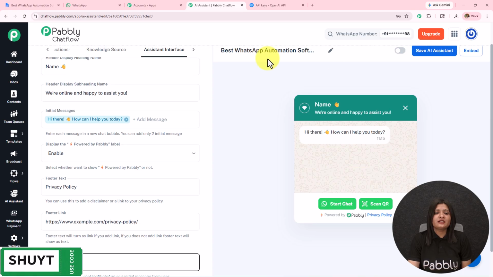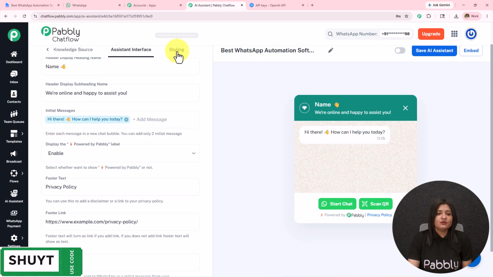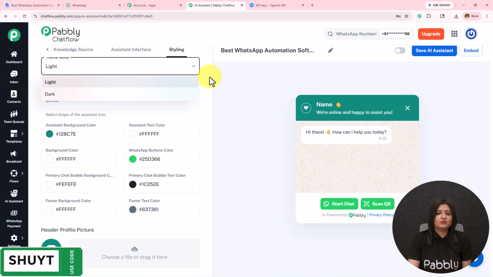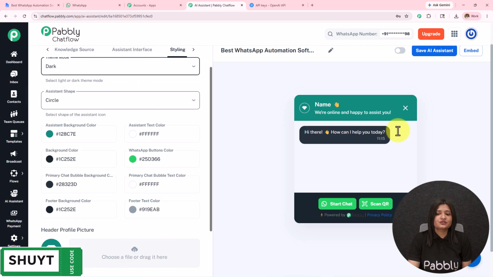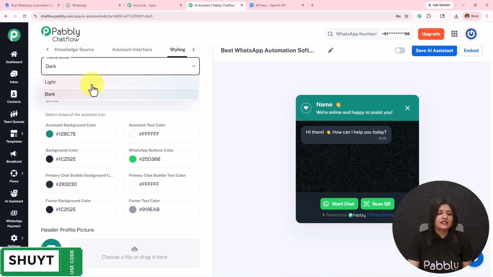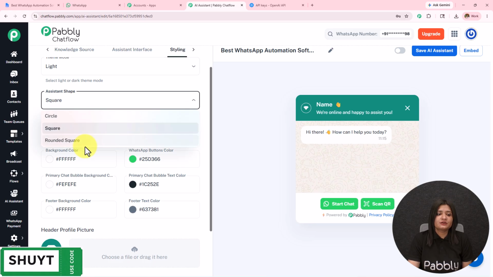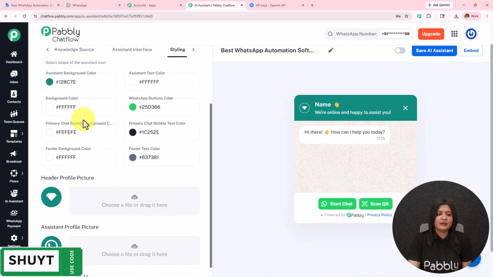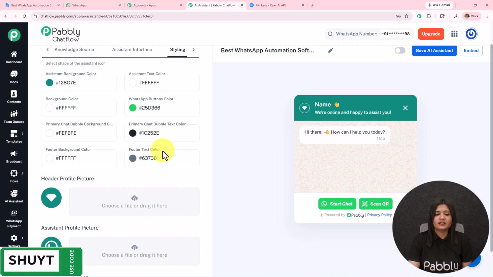Moving on towards the final part, which is the styling. Over here in the styling, I have selected the theme mode as light. You can select it as dark also, and you can see it changing over here. Then we have this assistant shape: circle, square, rounded square. You can set this according to the requirement. We have this background color, text color, button color, chat bubble text color. Set this according to the requirement.